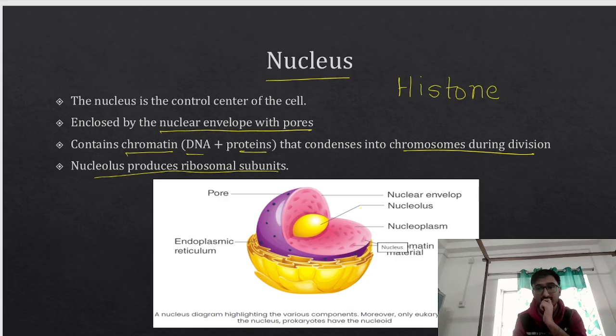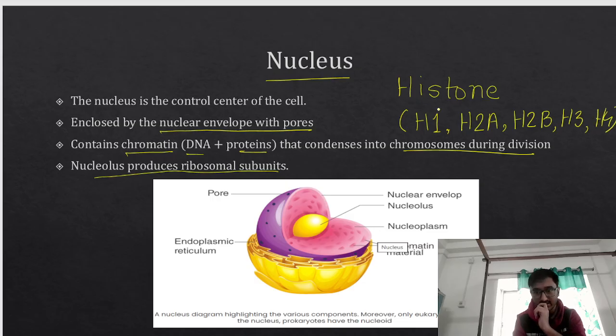How many histone proteins are there? 4 different types are there, right? H1 is the linker histone. We have H2A, H2B, H3 and H4. Actually there are 5 different types, but this one I am not considering because it is a linker. H1 is called the linker histone. H2A, H2B, H3 and H4.